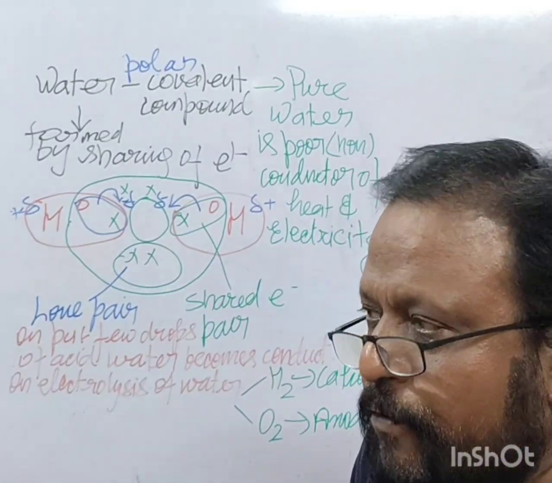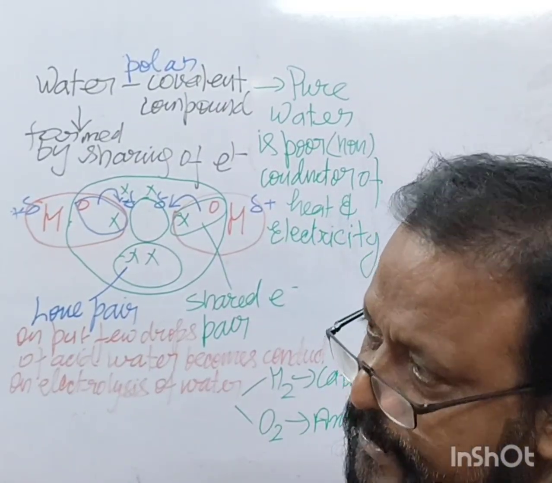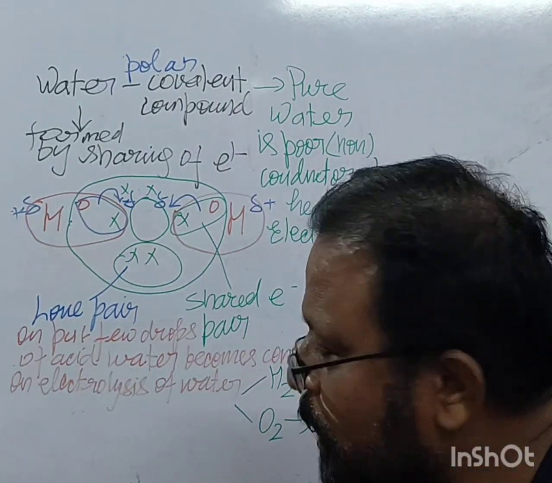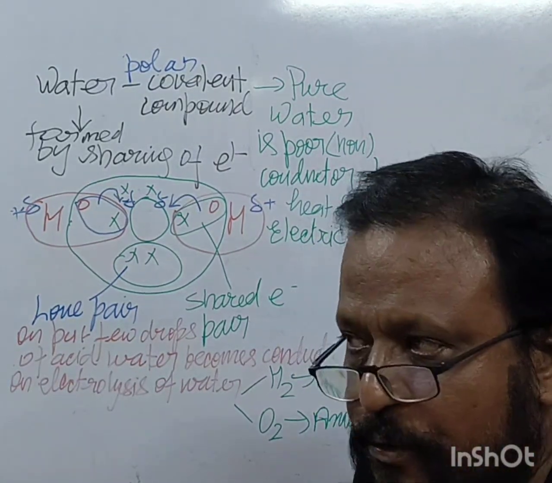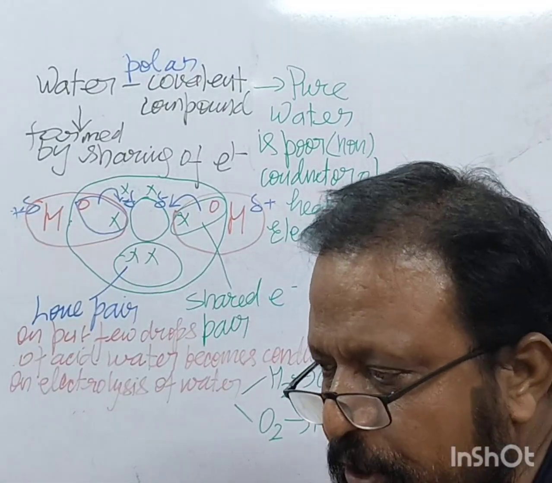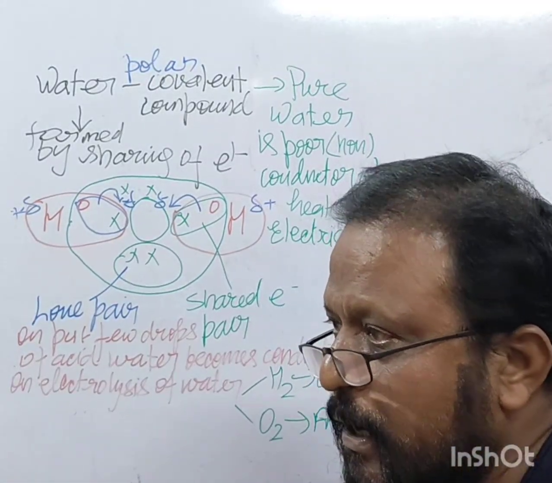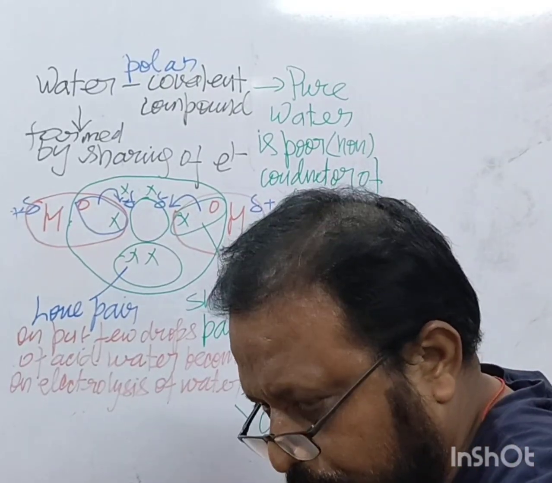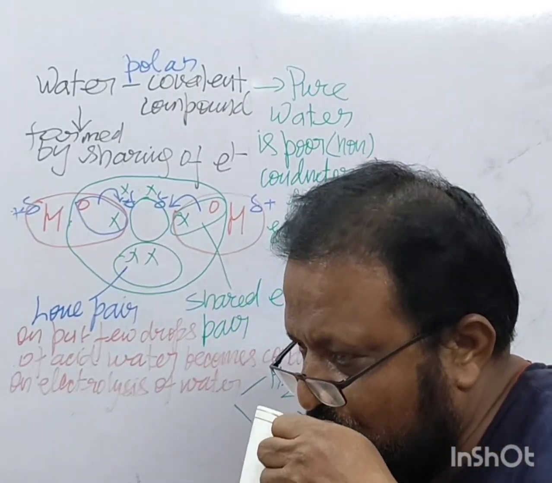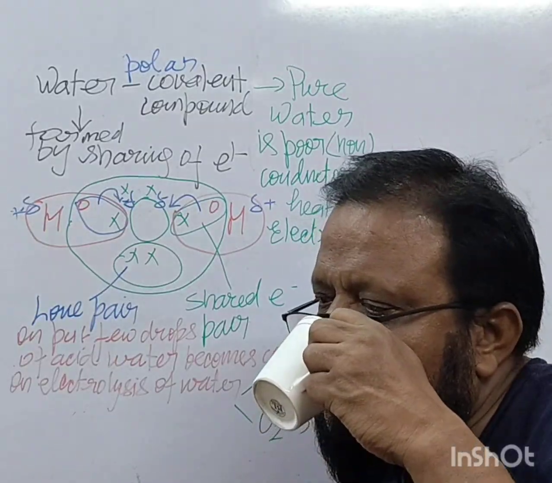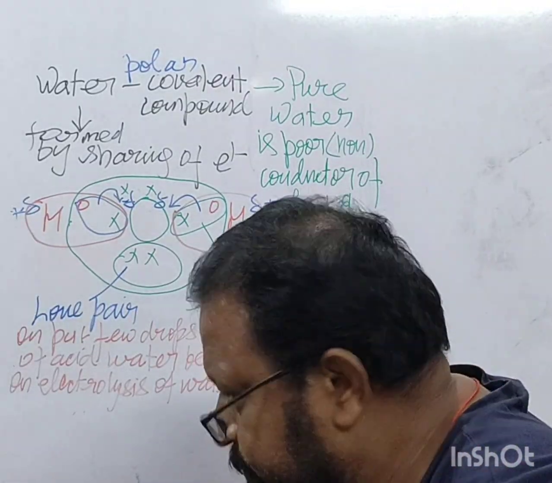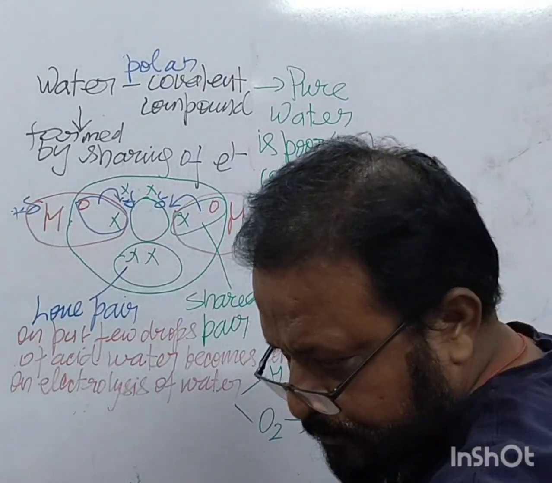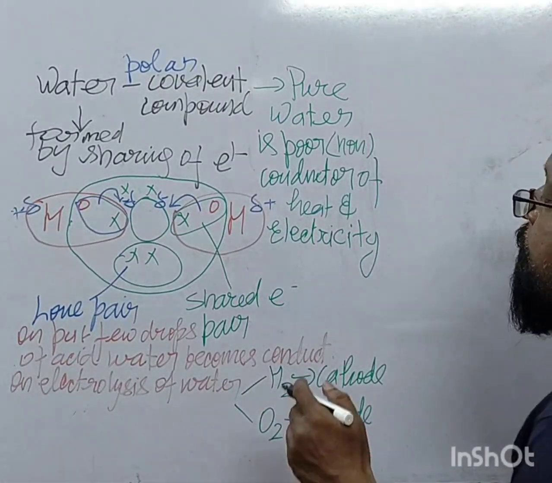The minimum volume of water is at 4 degrees Celsius. So the density of water at 4 degrees Celsius is 1 gram per centimeter cube.